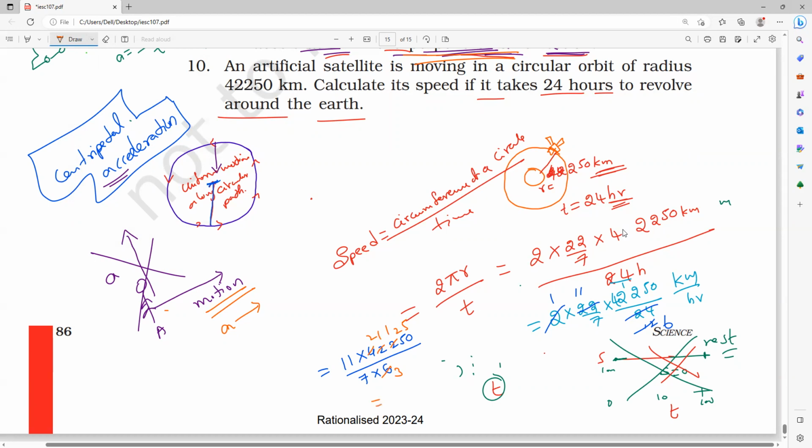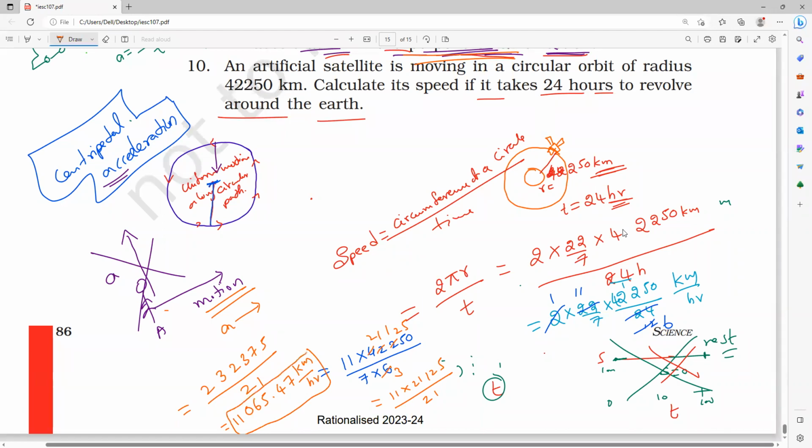Clear? Understood? Then 11 into 221,125 divided by 7 3s are how much? 21. Clear? So 11 into 21,125, which is equal to how much, guys? 23,2375. That is the answer, divided by 21. So please all of you solve. You will get 11,065.47 kilometer per hour. How many kilometer per hour?